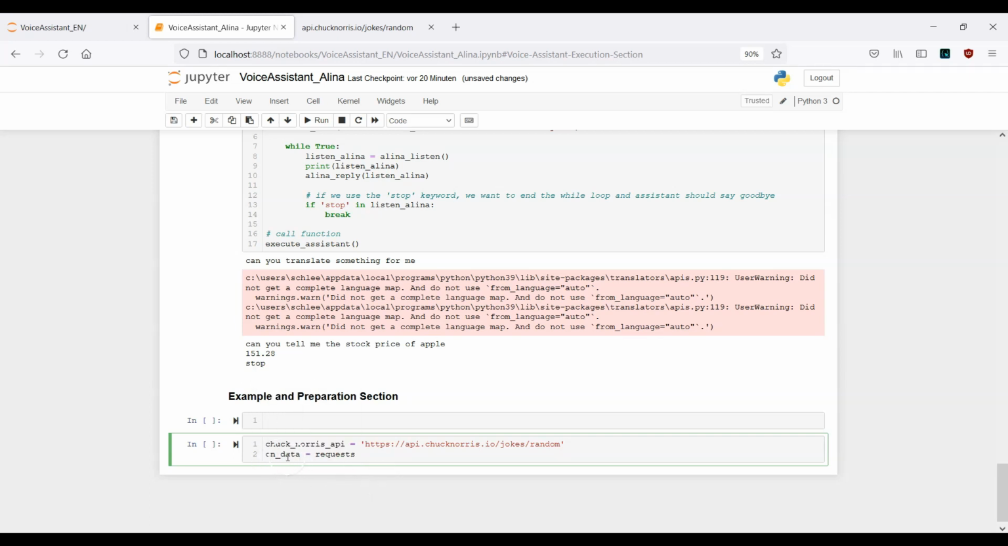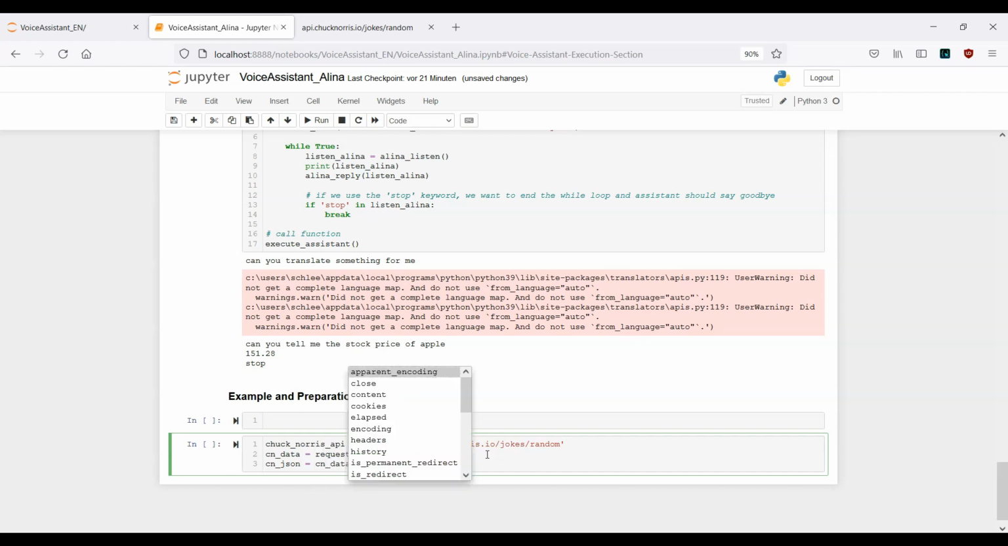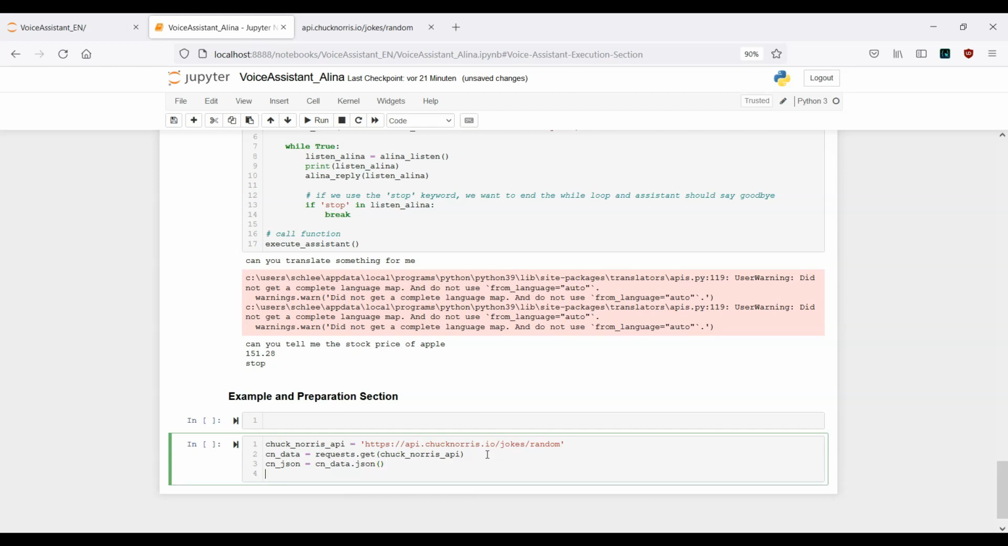Okay, so CN_data equals requests.get, and now we want to have the Chuck Norris API, this one. Okay, this is it. And in the next step, we want to get the JSON format. So CN_JSON equals CN_data.json. Now let's print the raw data and see how this looks. So print CN_JSON.